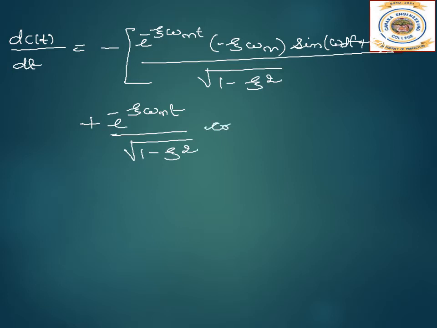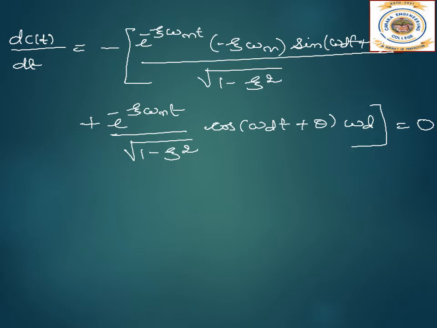Differentiation of sine is cos of omega d t plus theta, and the inner derivative is omega d, equal to 0. Differentiation of 1 is 0, so that will be 0 only. So this will be equal to 0.